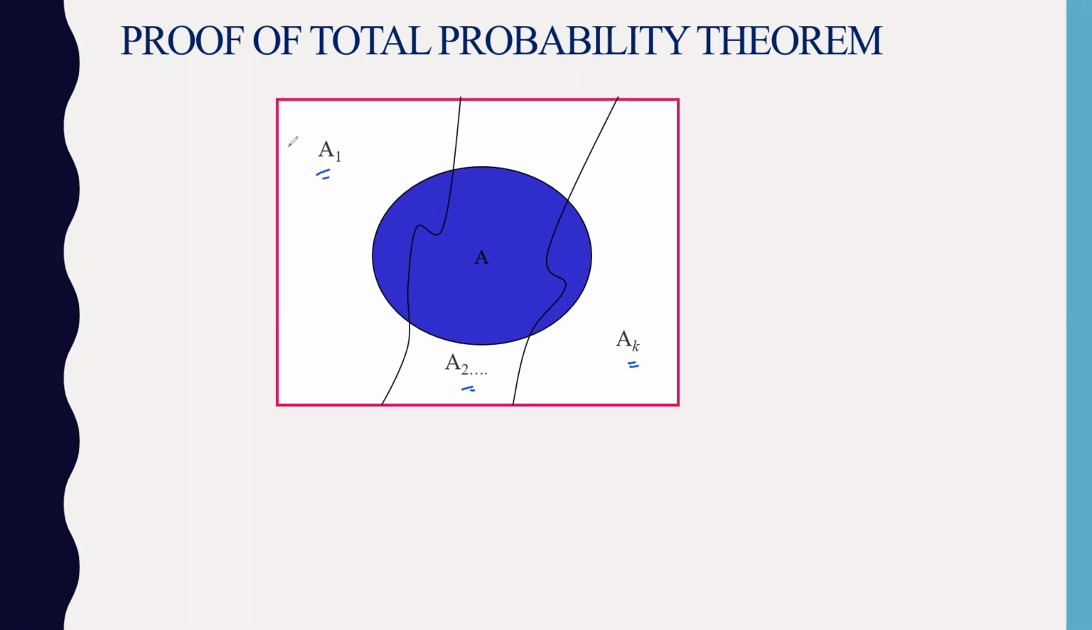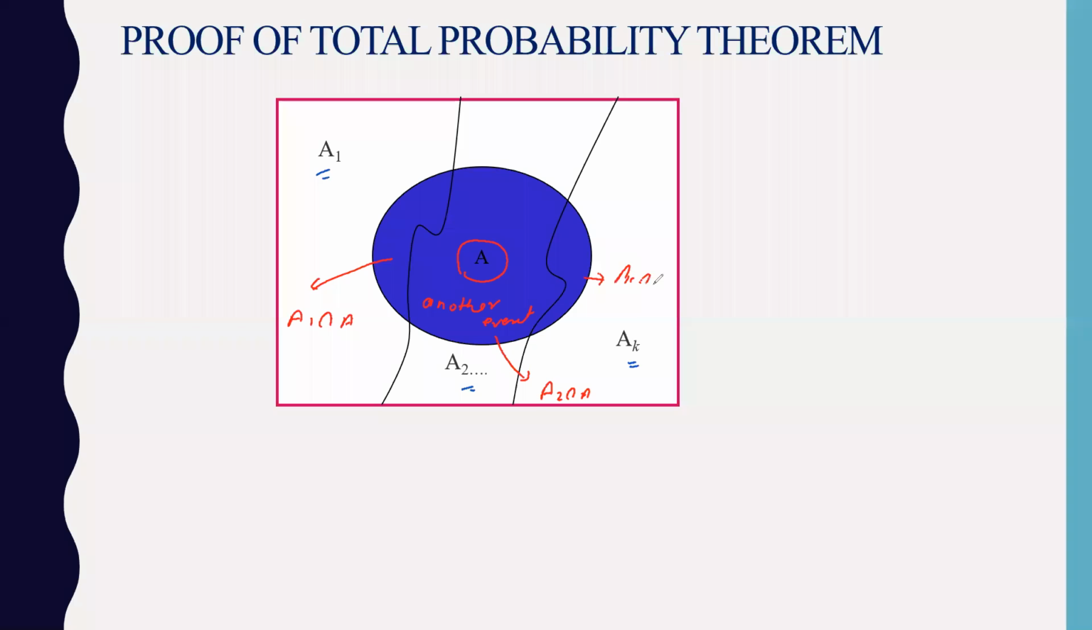I will just change the color. So this event A is some other event. So what is this portion? You can call it A1 intersection A, or A intersection A1. Anyway, you can write it. What about this partition? This partition will be A2 intersection A, and similarly, up to however many partitions you have, this portion will be